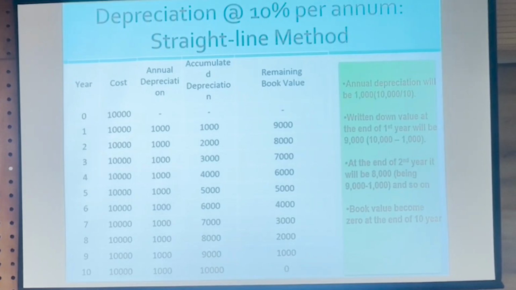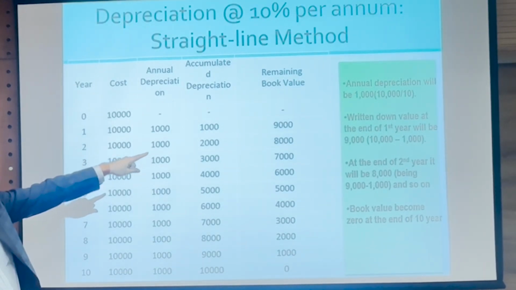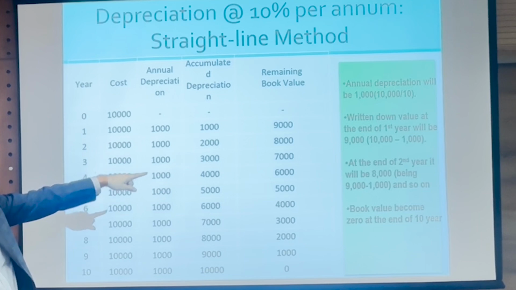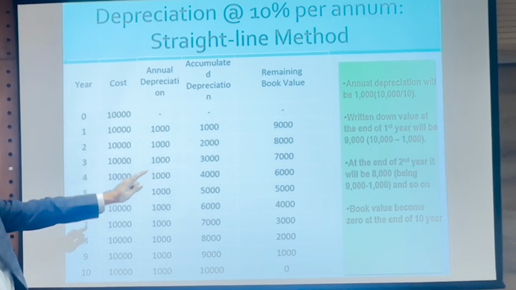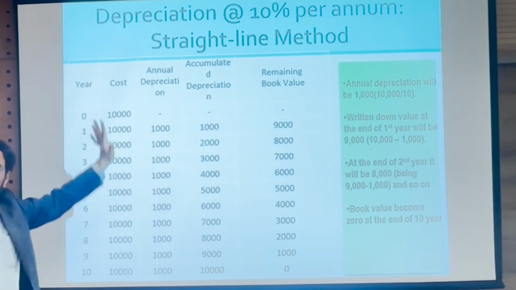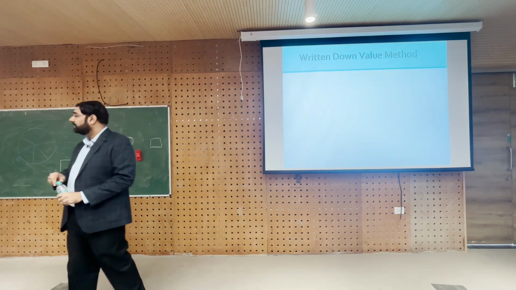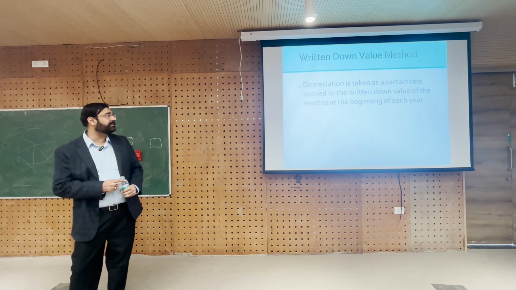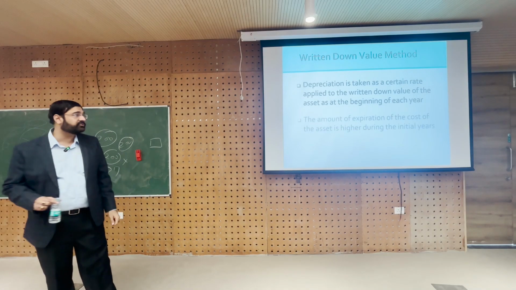So what did we see? What did we note? Annual depreciation 1,000, WDV at the end of first year 9,000, second year WDV 8,000 and so on. Book value becomes 0 at the end of year 10. That's what we have all noted. So now let's prepare another table, but this time we will do it based on the written down value method.